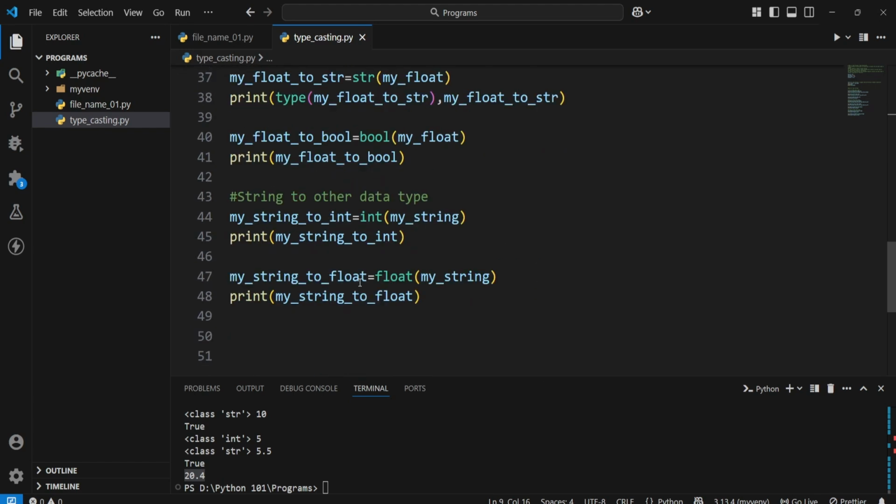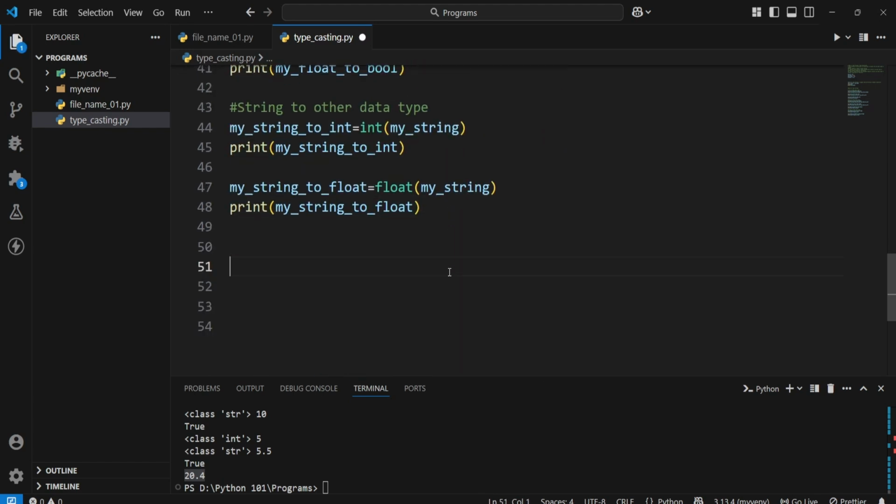Now when it comes to boolean, I already told you anything... I forgot to convert the string into boolean, right? Let me do that.